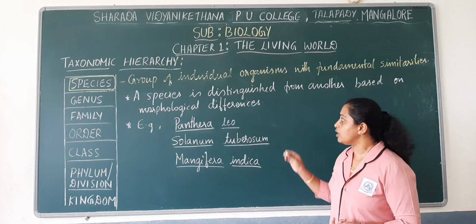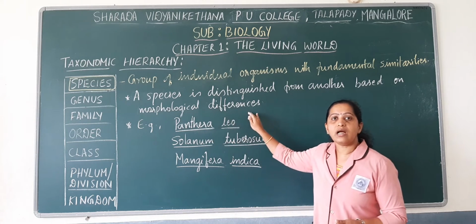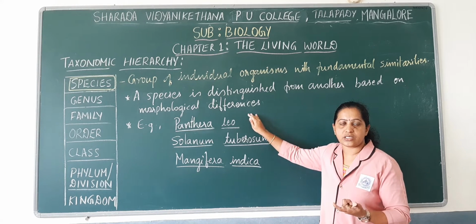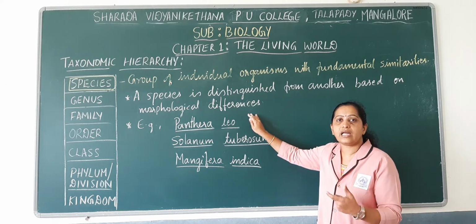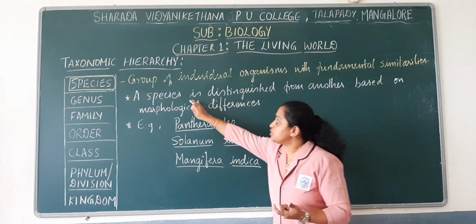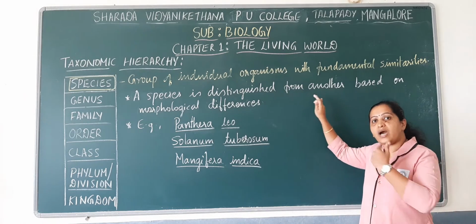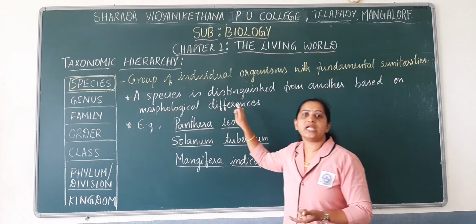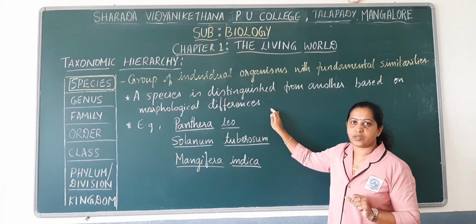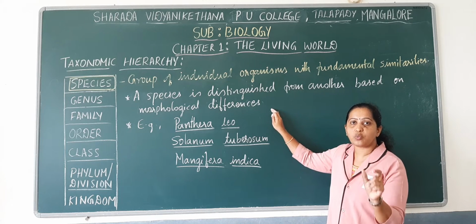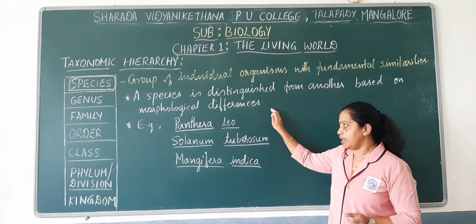Especially by noting down some of the morphological differences. So what do you mean by morphological differences? Morphology refers to the external features, or morphological characters are the external features of the organism. So a species can be distinguished from another species mainly based on morphological differences among them. By noting down the morphological differences, we can distinguish one species from another.